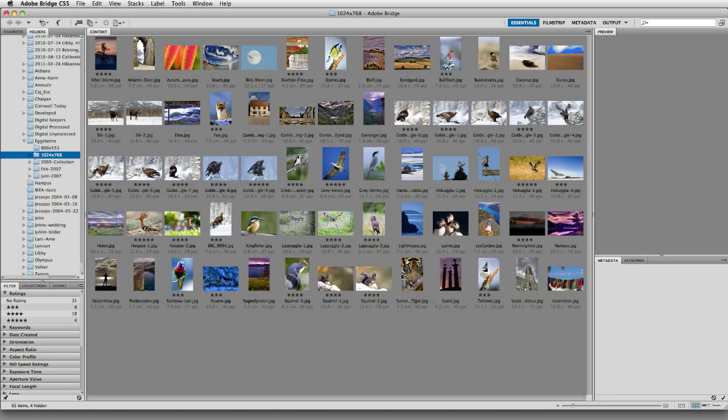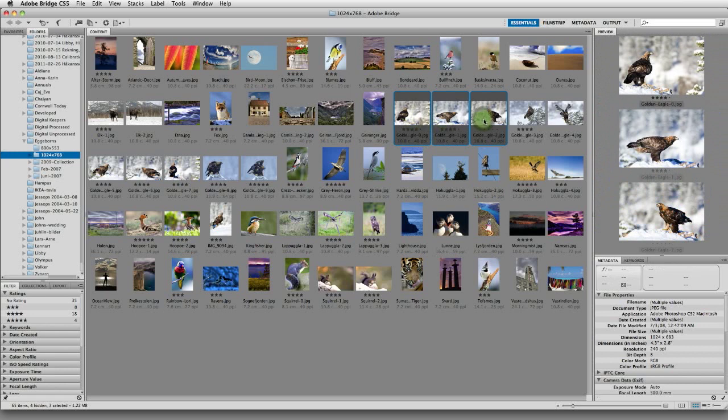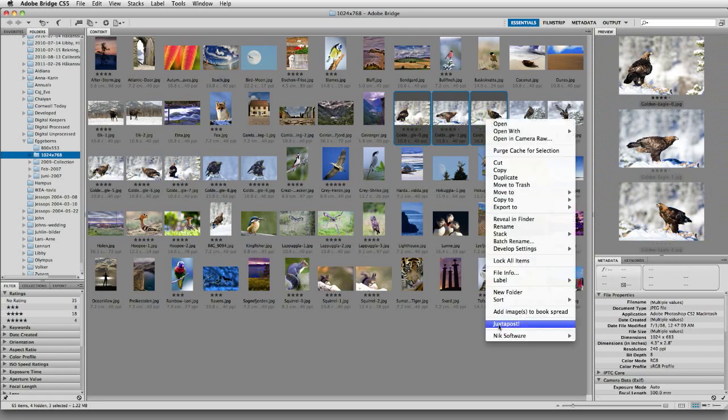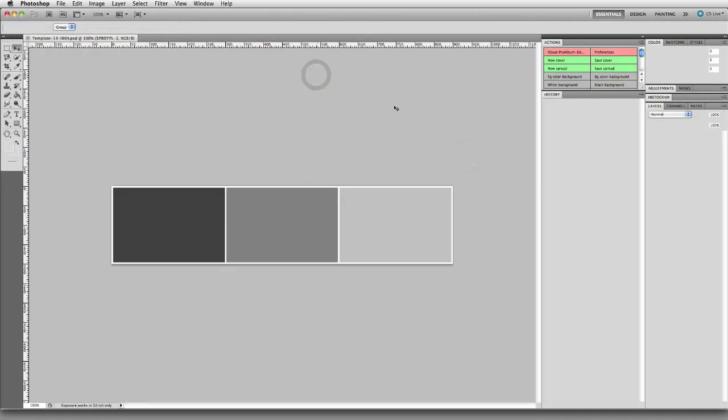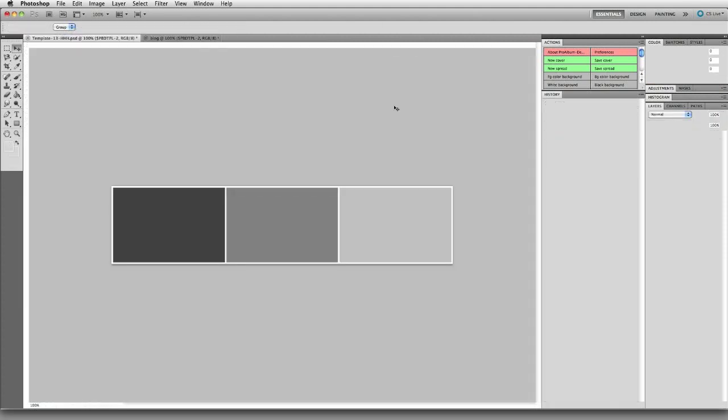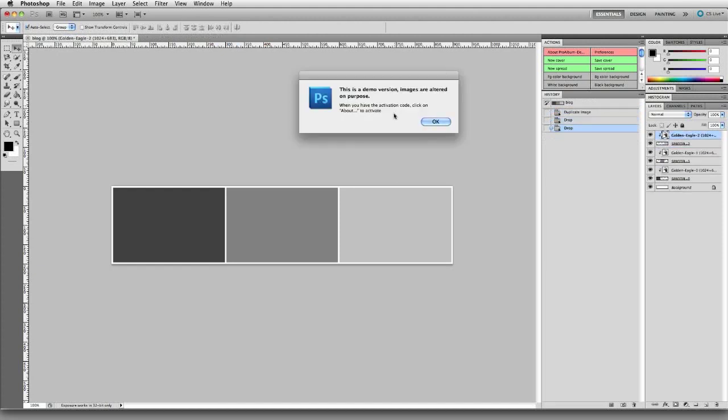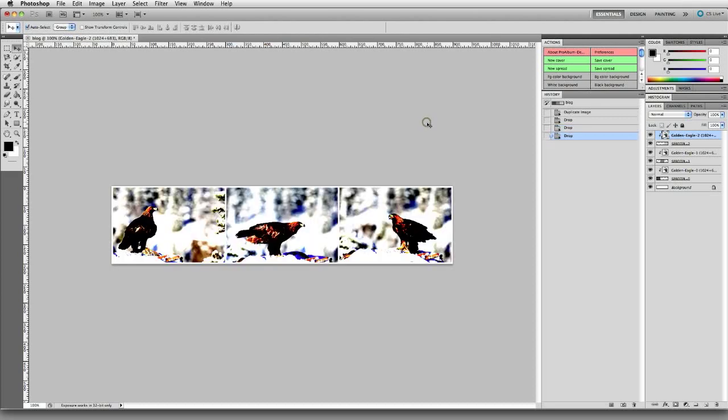Right, now we go and select a couple of images just to test it. Choose Juxtapost and pick one of the templates. You should drop those images in, but in demo mode these images have been altered on purpose. And this will be removed, of course, when you activate your copy of Juxtapost. So now the images look horrible, of course.